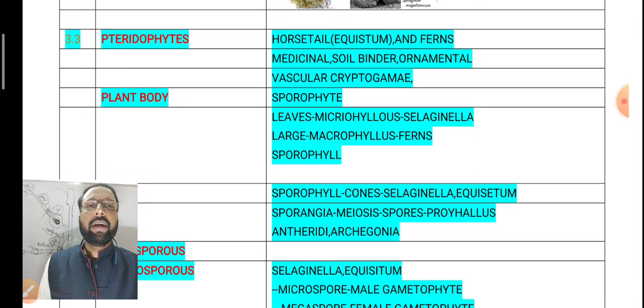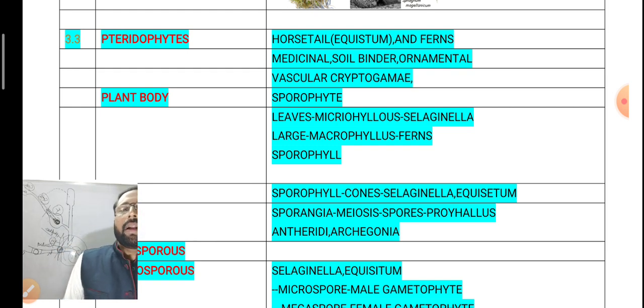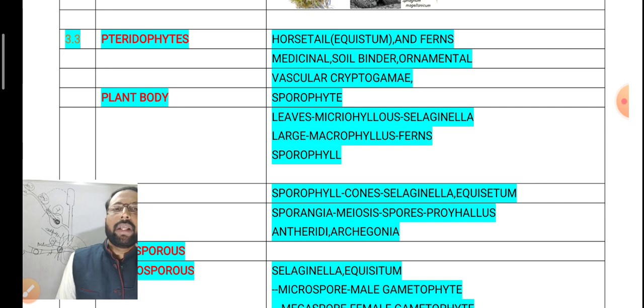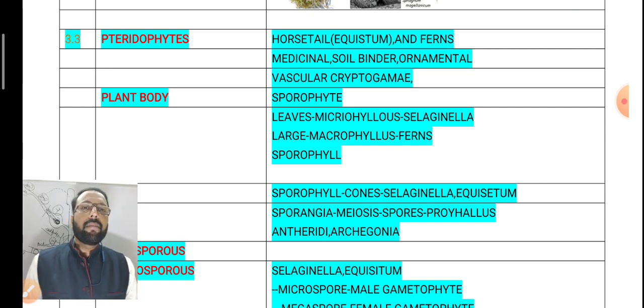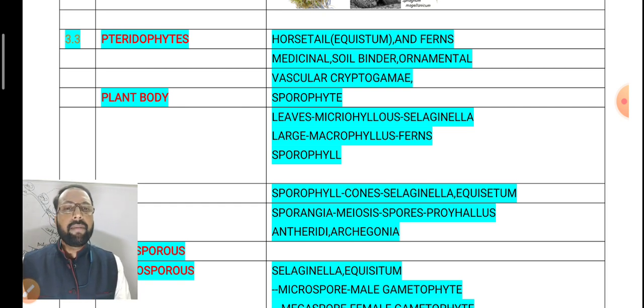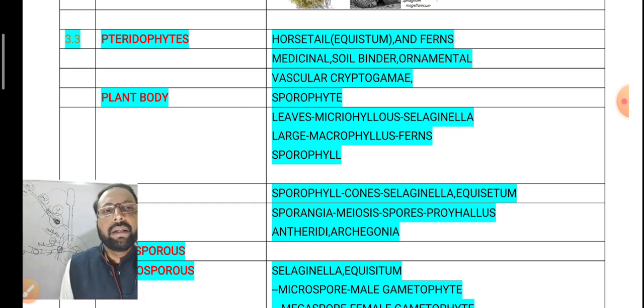Then you go for pteridophytes. Examples are horsetail and ferns, Pteris. They are used as medicinal plants. Some of the pteridophytes are soil binders and ornamental plants. The vascular tissue system developed for the first time in pteridophytes.